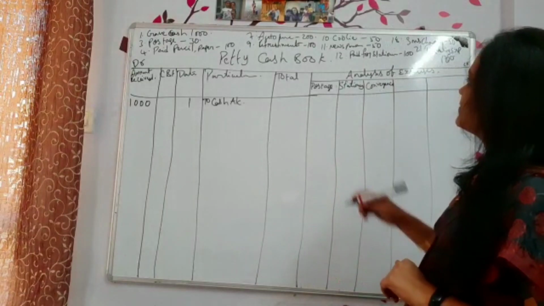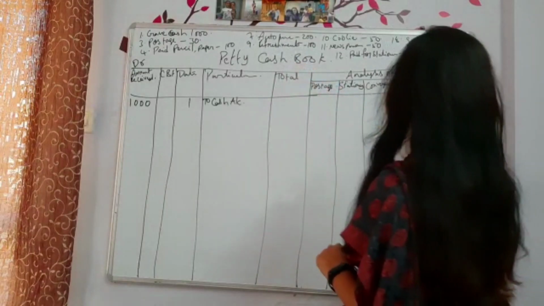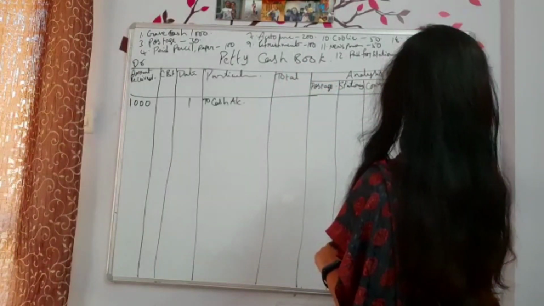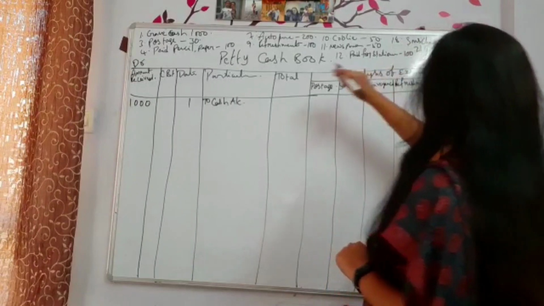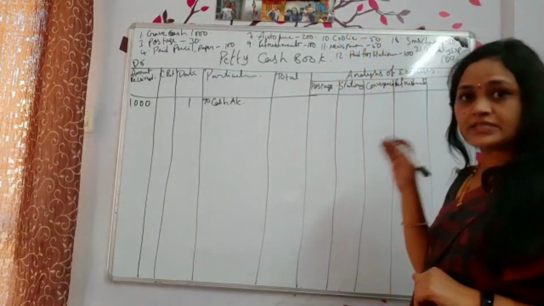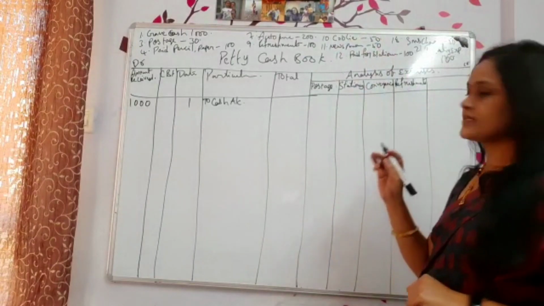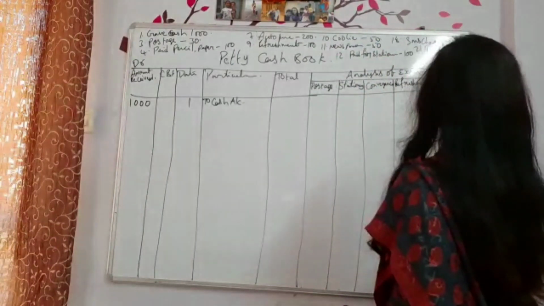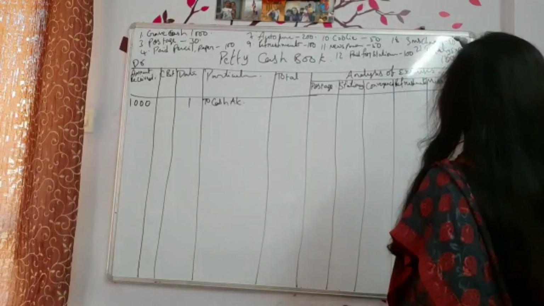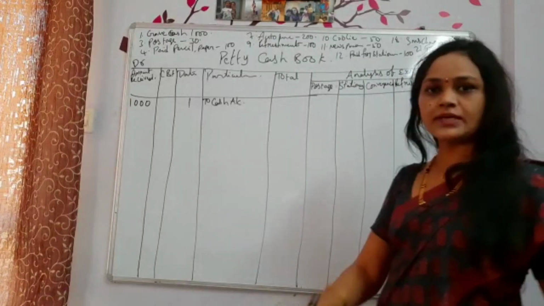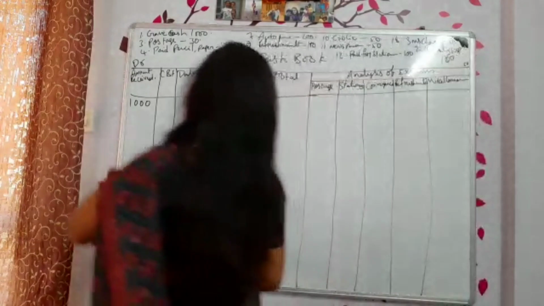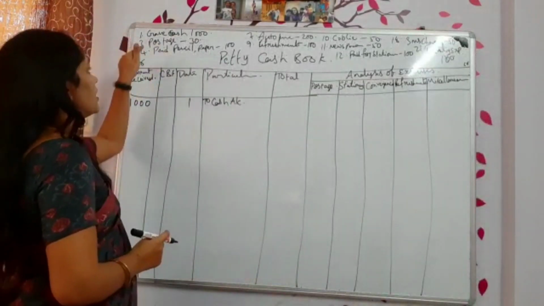Okay. Next, what else do we have? Refreshments are there. Some more transactions are there. I don't have place here, so I am calling all together in one column, that is miscellaneous expenses. So write down miscellaneous expenses here.